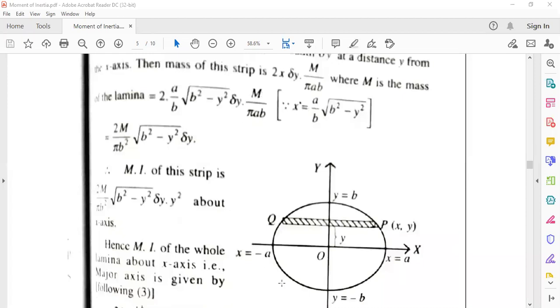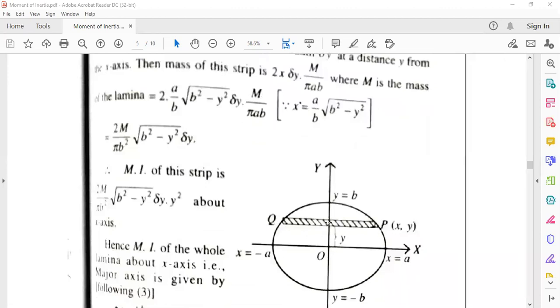Look at here, this is the ellipse, center at 0 0. So we are taking the x axis and y axis as it is the center. Now we have to find out the moment of inertia about one straight line which is through this origin, that is through the center of the ellipse and perpendicular to this plane. Actually it will be given that perpendicular at the point O.